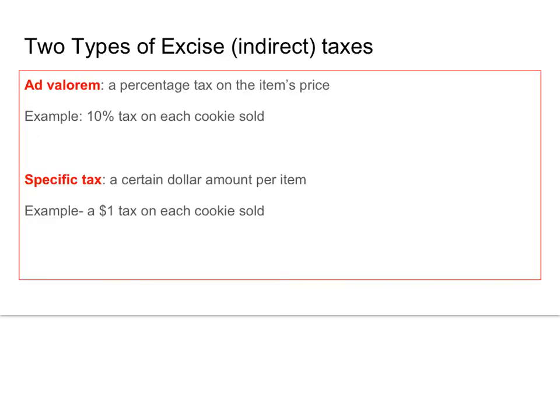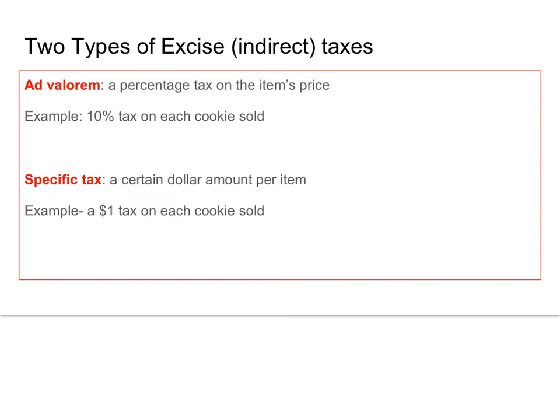So there are really two ways of going about taxing, or placing an excise or indirect tax on a market. We can either institute an ad valorem tax, which would be a percentage tax on the item's price. So for example, a 10% tax on each cookie sold. With a percentage tax, 10% on a $1 cookie is 10 cents, but a 10% tax placed on what might be the greatest cookie ever, a $100 cookie, would be a much larger revenue.